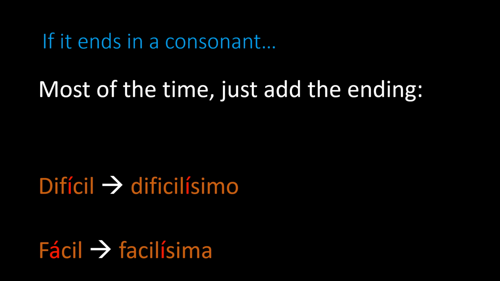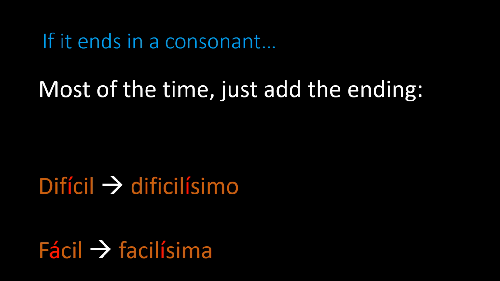Sometimes an adjective ends with a consonant. Well, most of the time what you do is you just add your ending to it as it is. So difícil, you want to make that the extremely difficult form, dificilísimo. It's kind of a long word to say. Try it again. Dificilísimo.